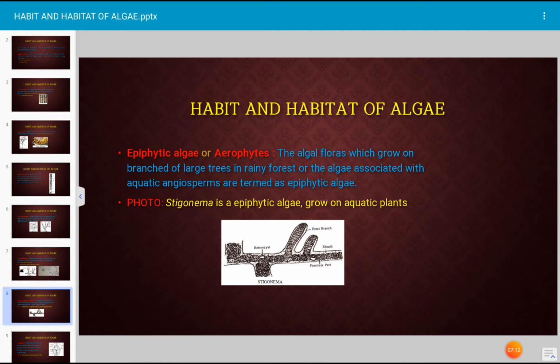And this photograph, the figure shown in this slide, is Stygonema. It is an epiphytic algae and it also grows on aquatic plants. Okay. Next,